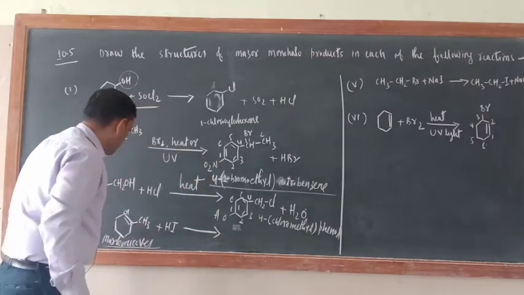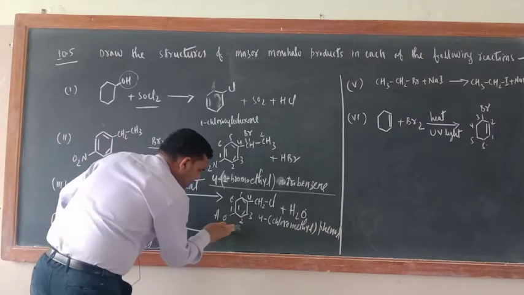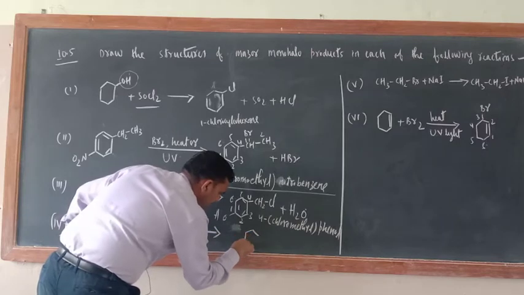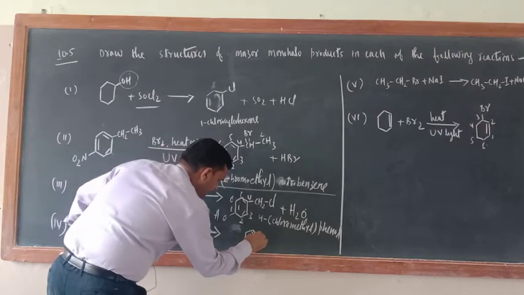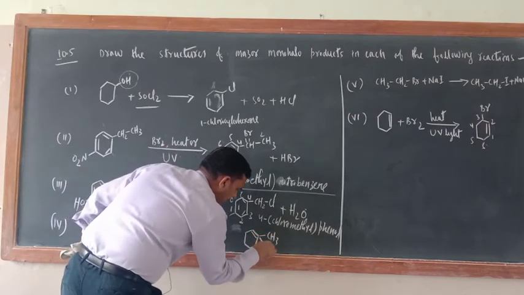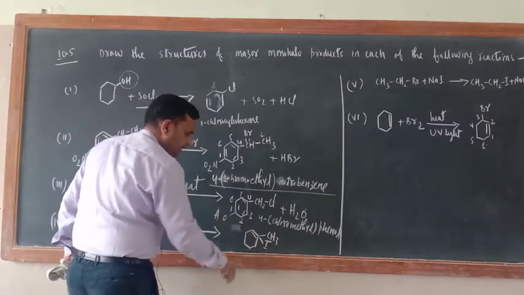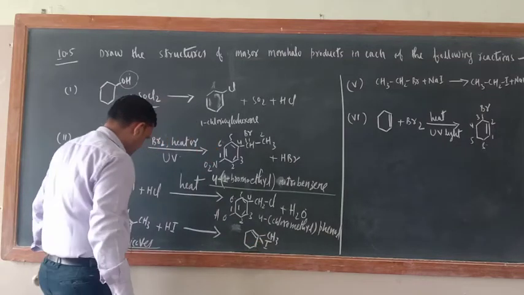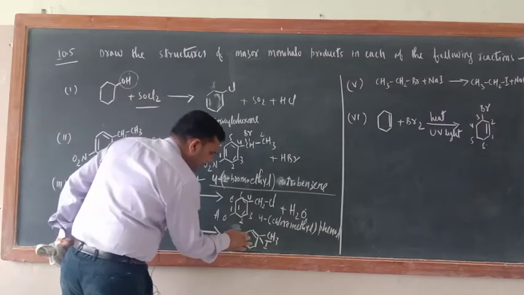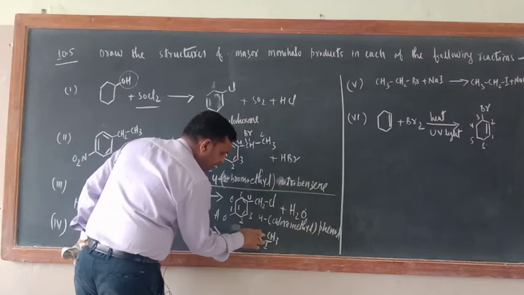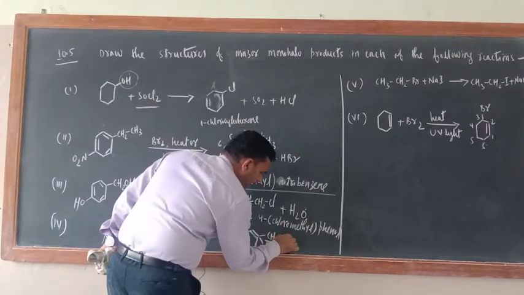Markovnikov's. So what would be the product here? Just try to understand here. Now here what would be there? This is now CH3. Here what is there? I. So what is the name of this product? 1-iodo. Now if this I is attached here, the numbering would be broken, because 1, 2, 3, 4 are there. So 1-iodo-1-methyl cyclohexane.